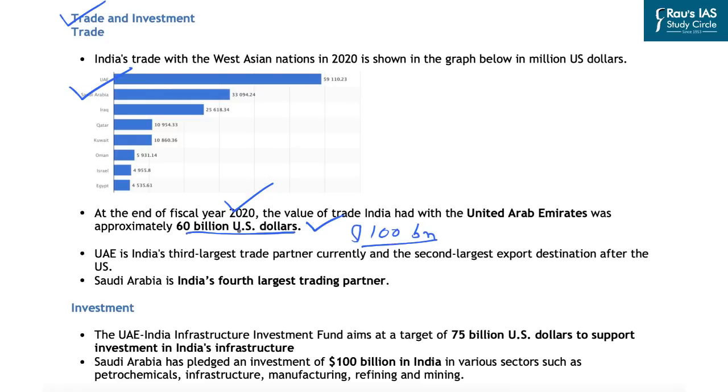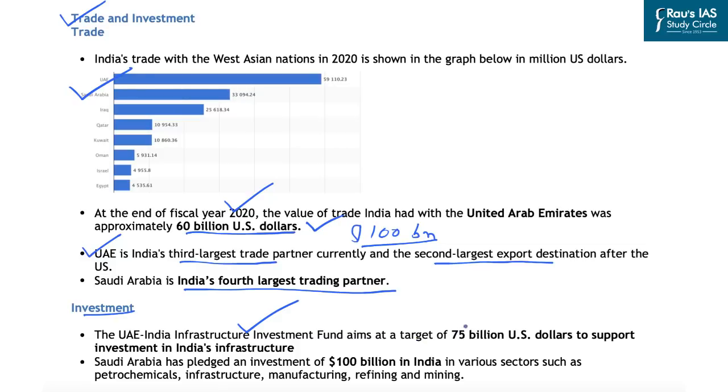Further, if you look at India and UAE's trade relations, UAE is India's third largest trading partner currently, and it is the second largest export destination after the United States of America. As far as Saudi Arabia, which is also an important country in West Asia, is concerned, it is India's fourth largest trading partner.